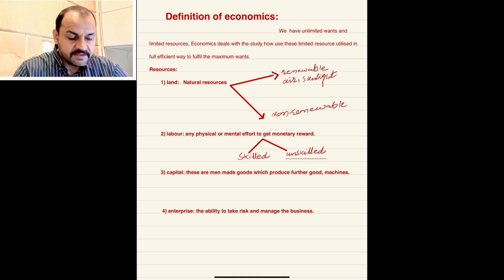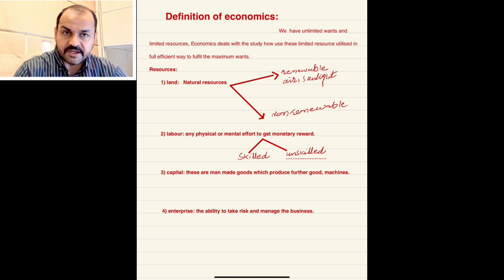The third resource is capital. In economics, the meaning of capital is machines. These are the man-made goods that produce further goods. Anything that helps in the production of goods and services comes into the category of capital.